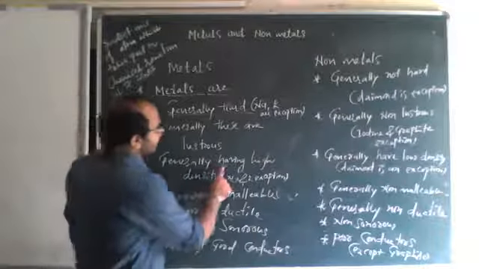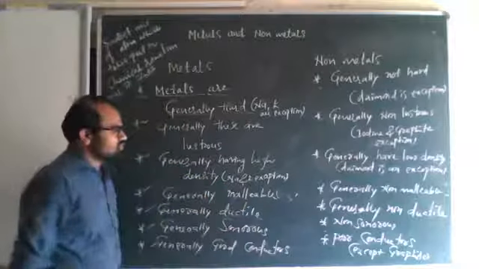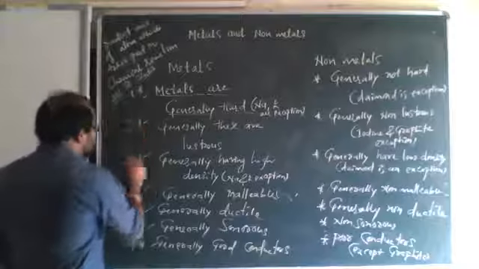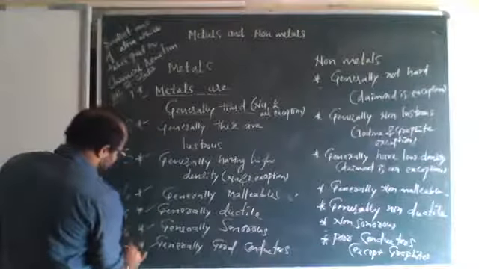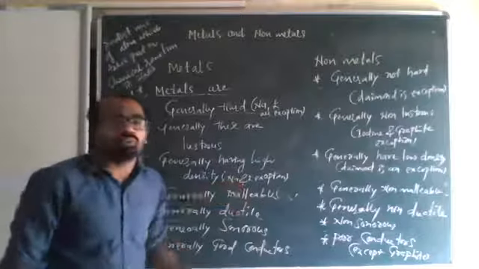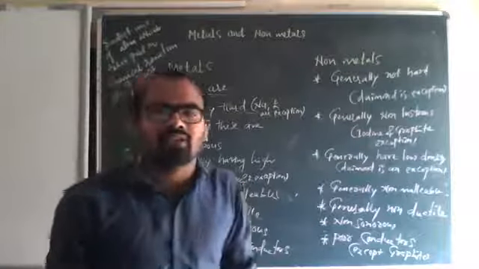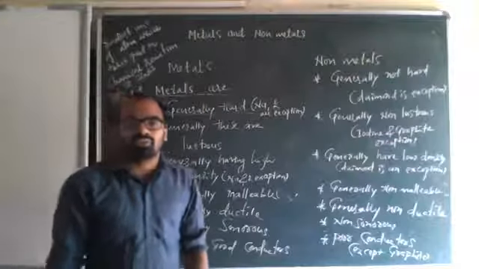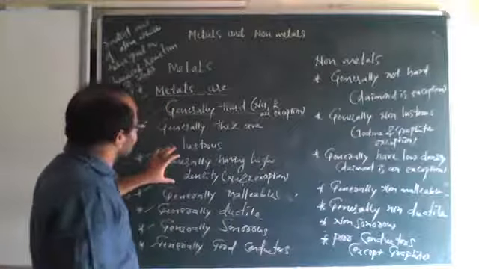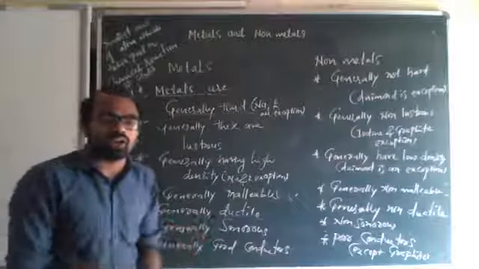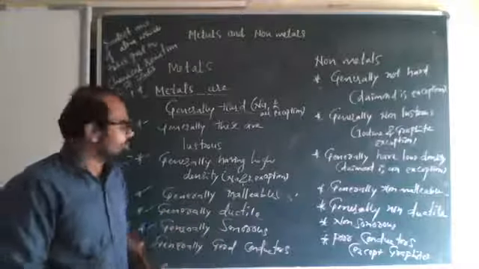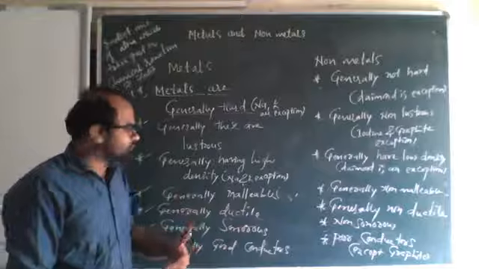Third one, metals generally have high density. But sodium and potassium, Na is sodium and K is potassium, are again exceptions. Density means they should have large mass in less volume. Density equals mass by volume. Rho represents density, which is mass by volume.